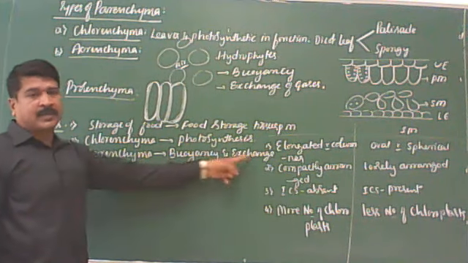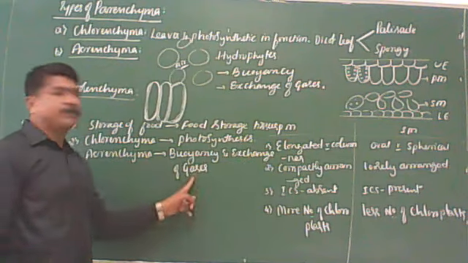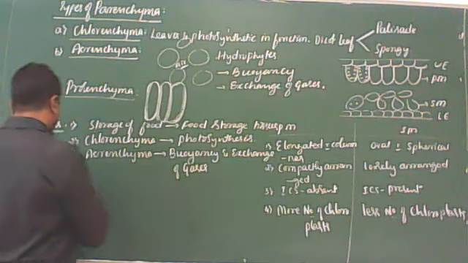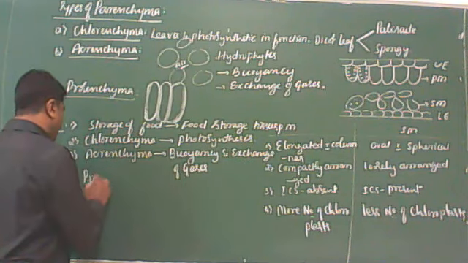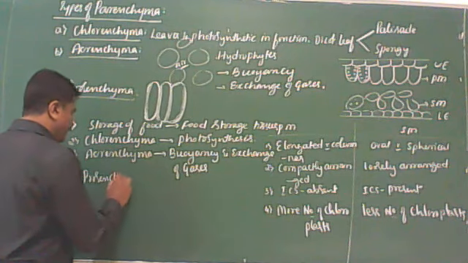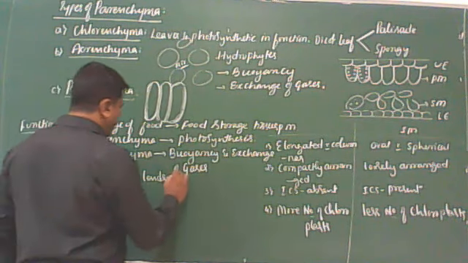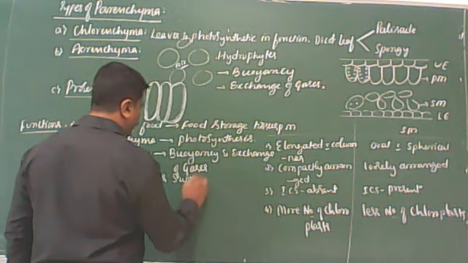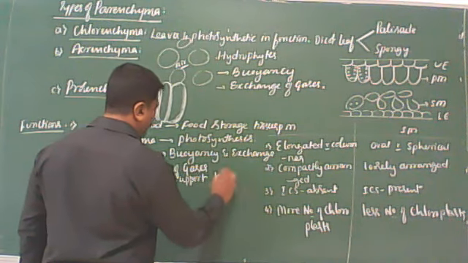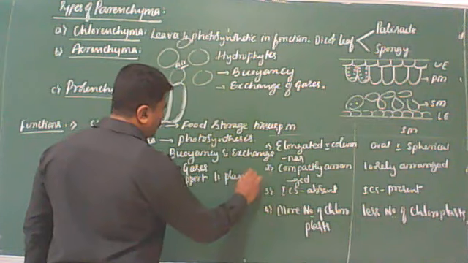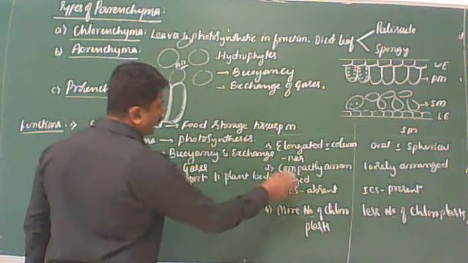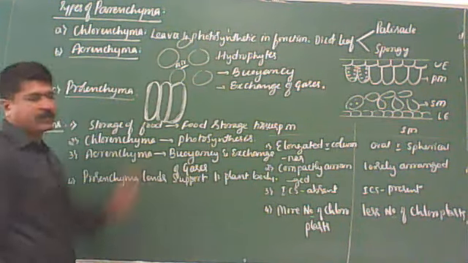Parenchyma gives buoyancy to the aquatic plants and also helps in exchange of gases. Next one is prosenchyma. Prosenchyma lends support to the plant body because of slight thick walls.